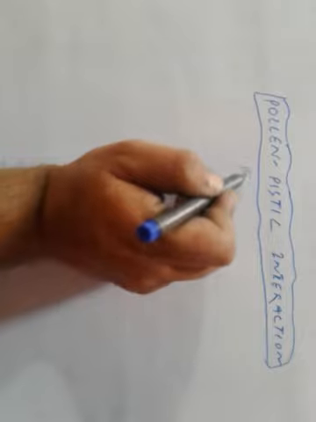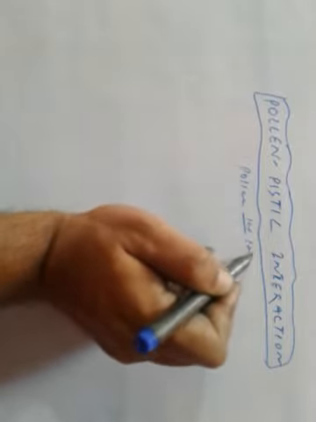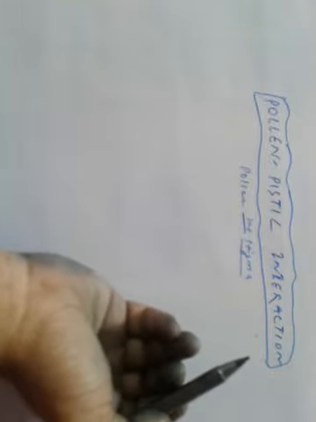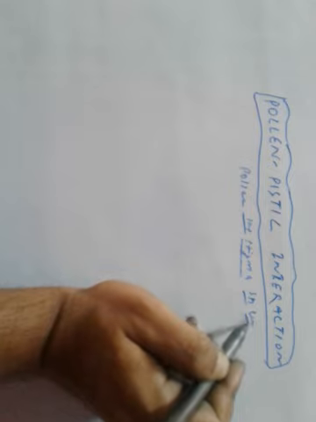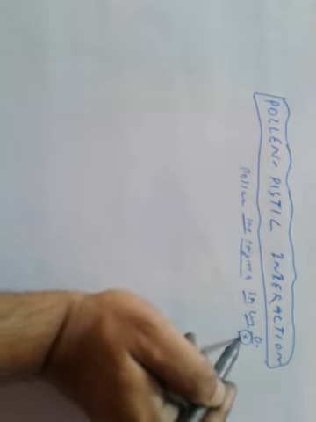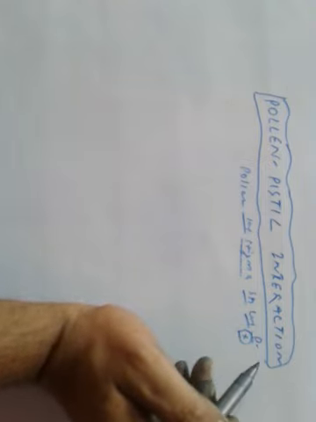The pollen landing on the stigma, the process further might depend upon two things: whether the stigma is compatible with the pollen or is incompatible with the pollen. If the pollen and pistil are compatible with each other, what will happen?